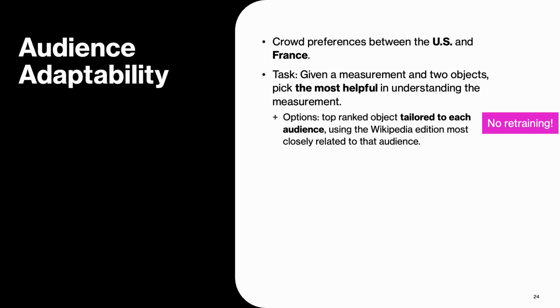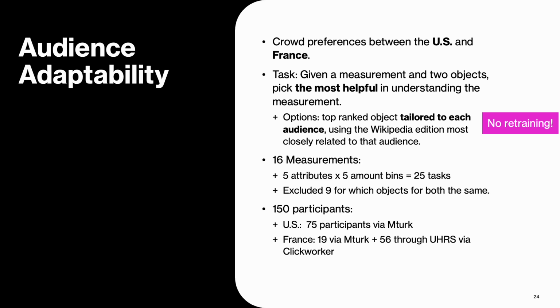The options were chosen to reflect the top-ranked object from our model for that audience, using the Wikipedia edition most closely related to that audience, so English Wikipedia for US and French Wikipedia for France. We again followed a stratified strategy for picking a set of measurements for our tasks to ensure broad coverage. You can find more details about the process in the paper.